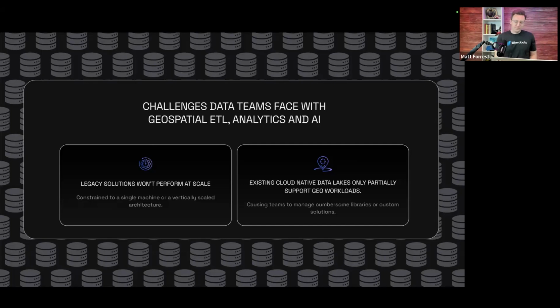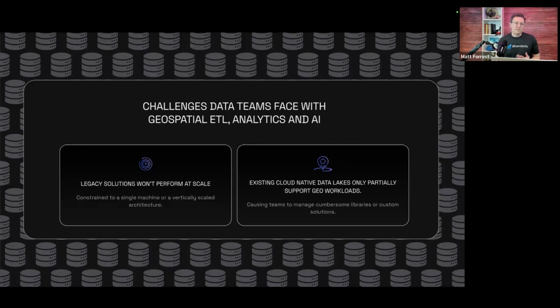It's very, just things that are patched together. So one problem with that is that it won't scale. Like if you are just doing workloads in GeoPandas, you're going to have to try to scale that pipeline. It's going to be difficult, and you're going to have to throw resources at it. It's not scalable out and things like that.